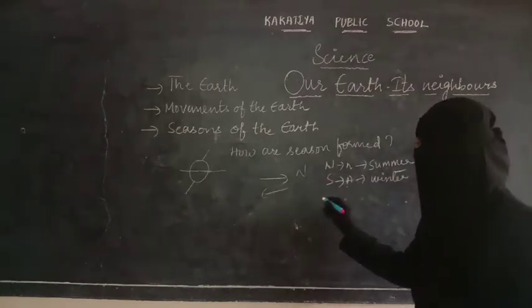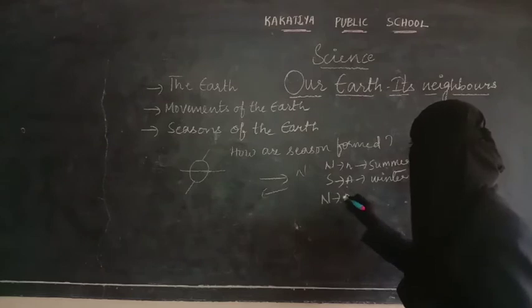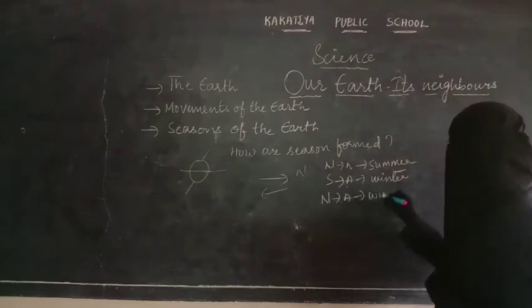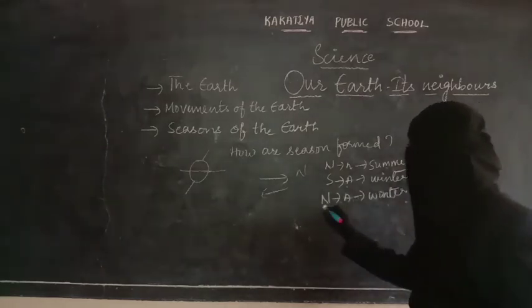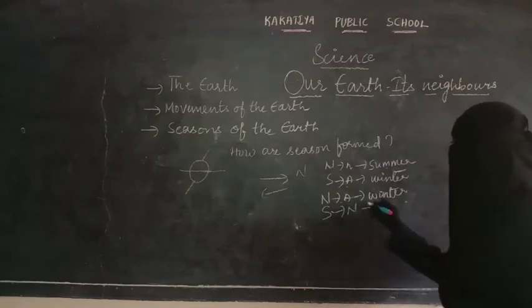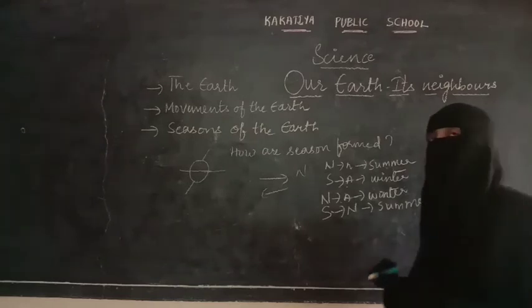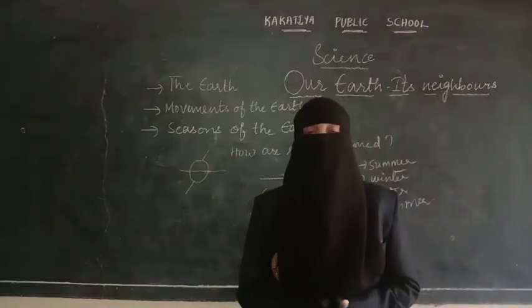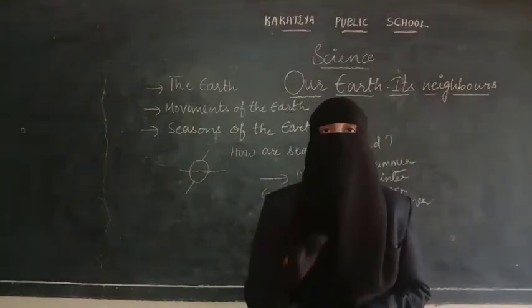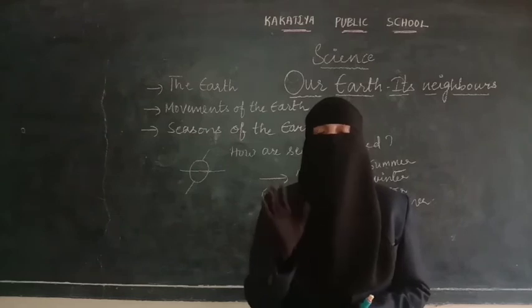Now it changes here. North Pole will be away, so that means North Pole is getting winter season. And now South Pole is near, that means it is going to get summer season. So this is how seasons will be forming, that is because of the movement of earth around the sun.